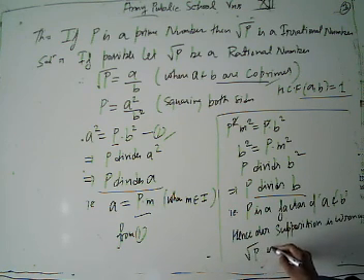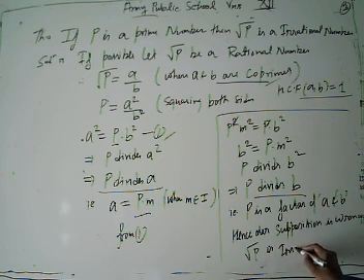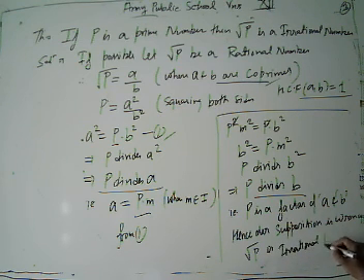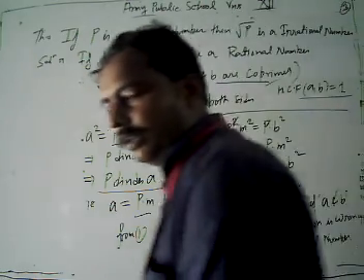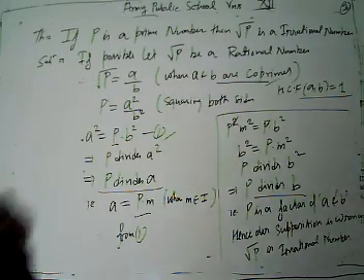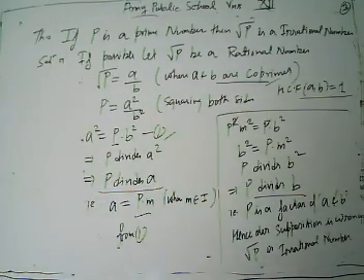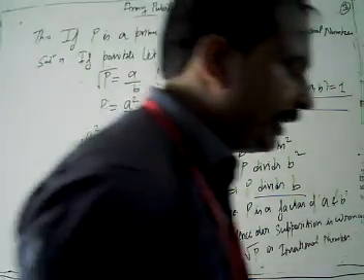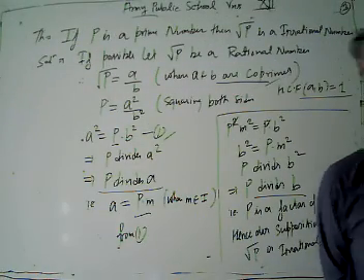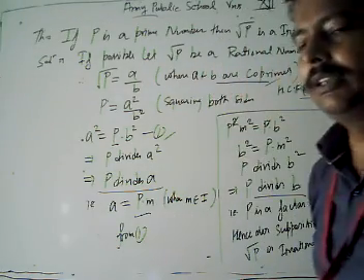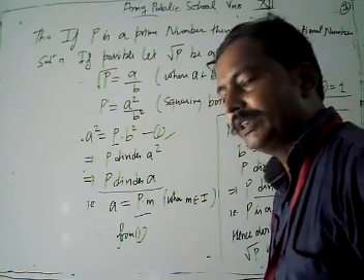Square root of P is an irrational number. Look, we have to prove that. If P is a prime number, then under root P is an irrational number. To prove such types of problems, what do we have to do? We have to prove it by using the contradiction method.